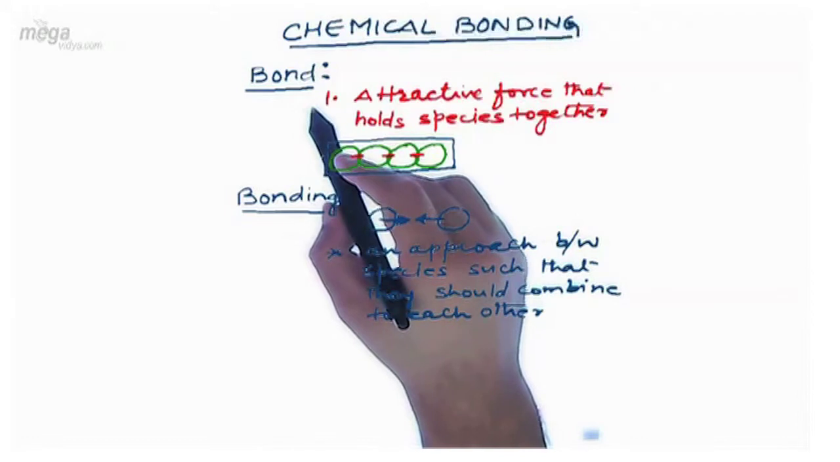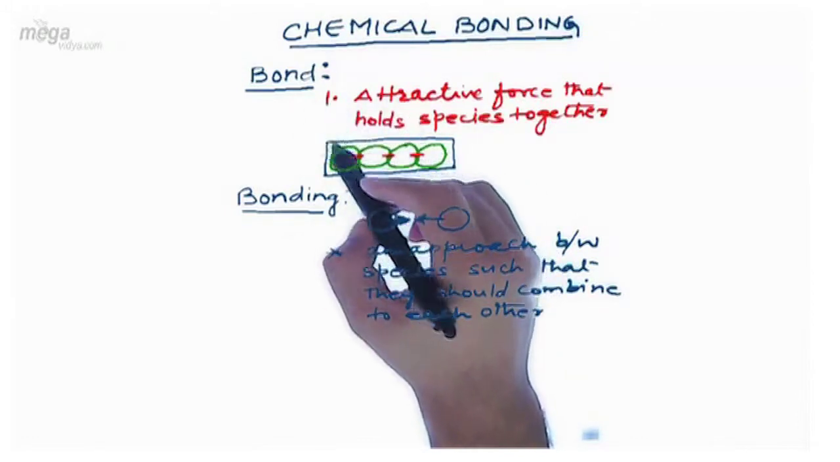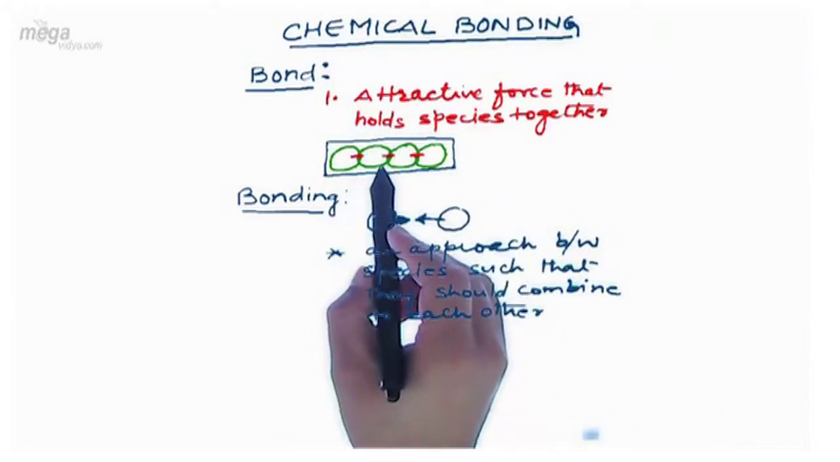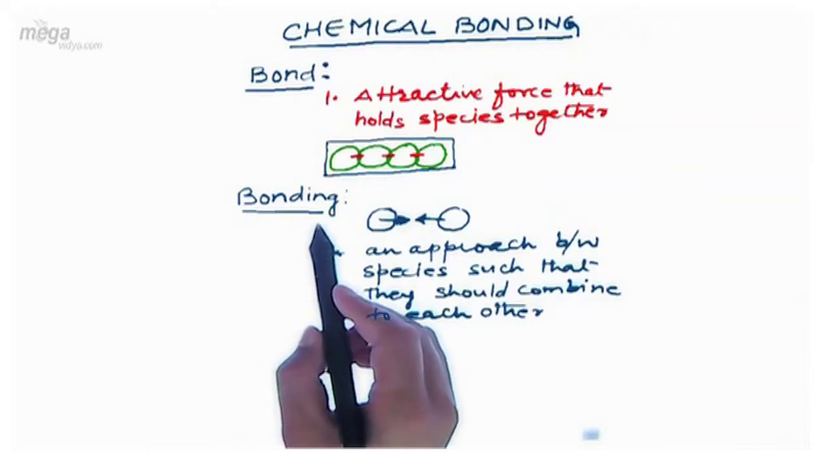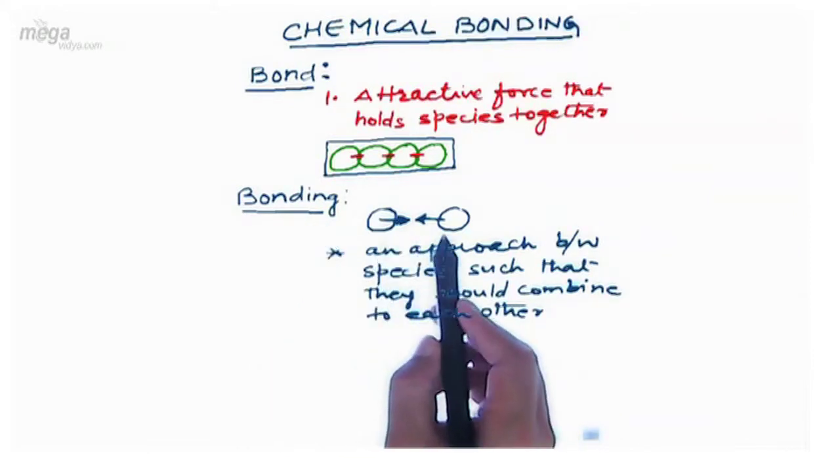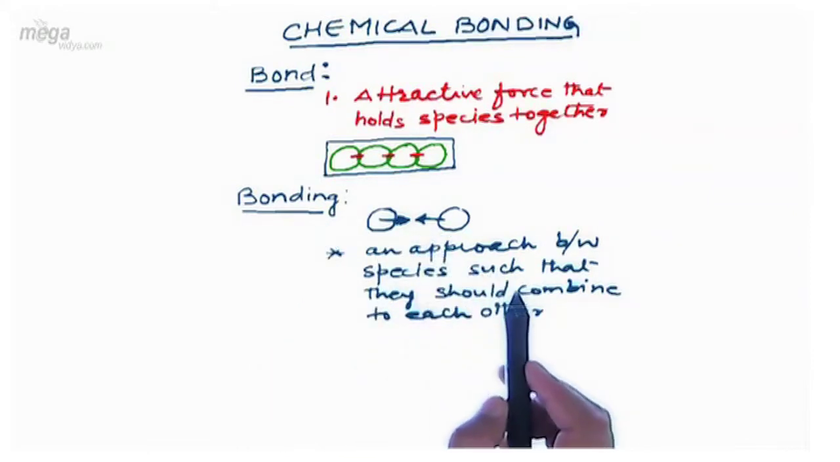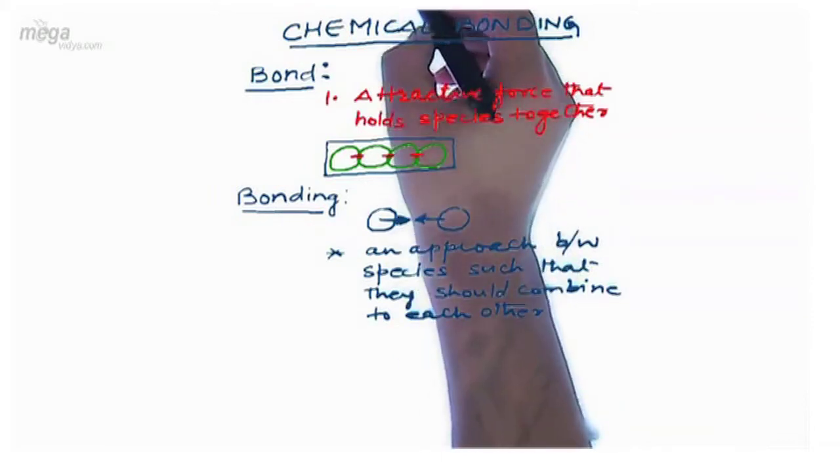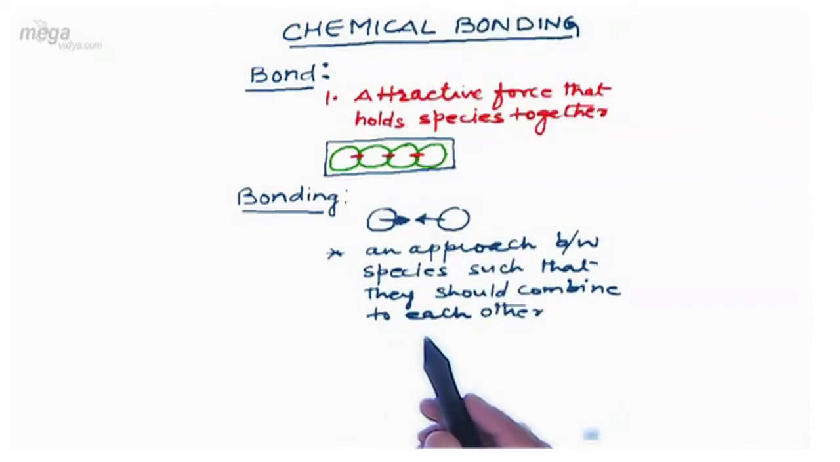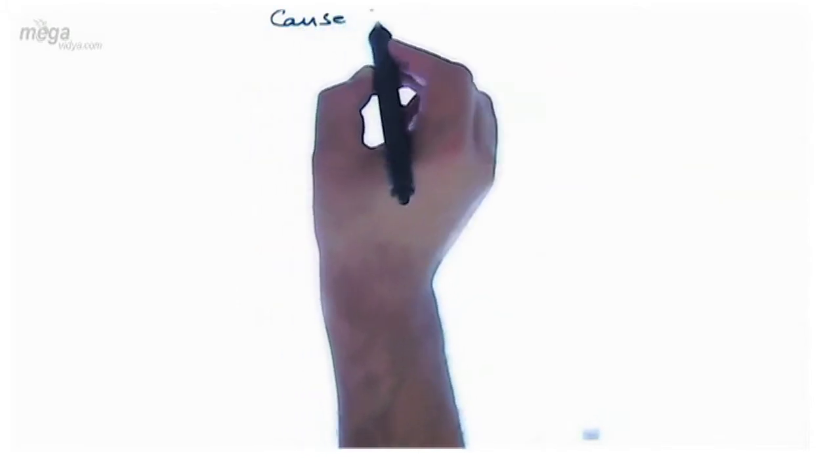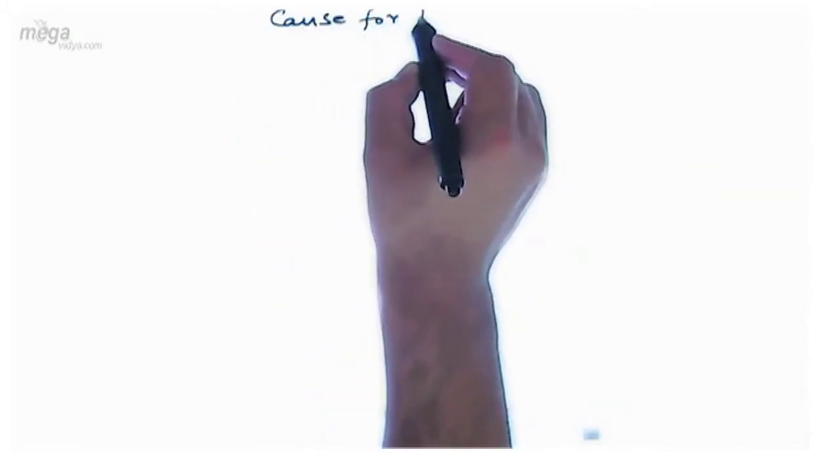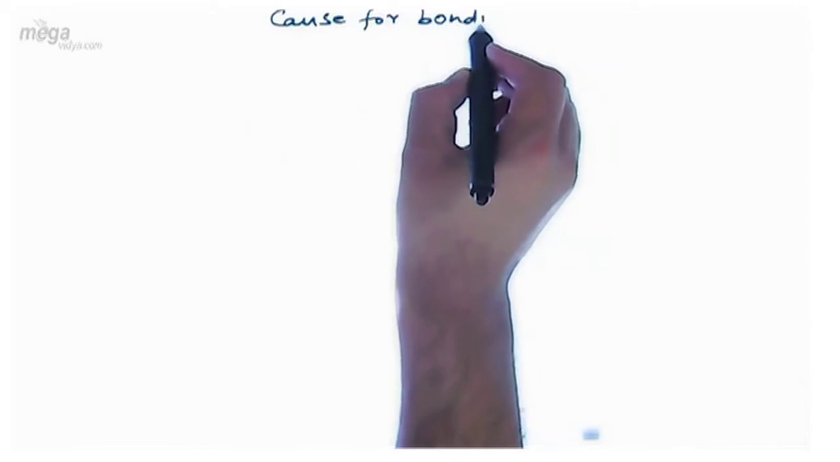In bonding we had talked firstly about the bond, which is basically a force which bonds the species together. Second, we had the word bonding, which represents the approach between the species after which they combine to each other. Now moving ahead, a question comes: why do the species undergo bonding? Why do species try to combine to each other? So the question is the cause for bonding.